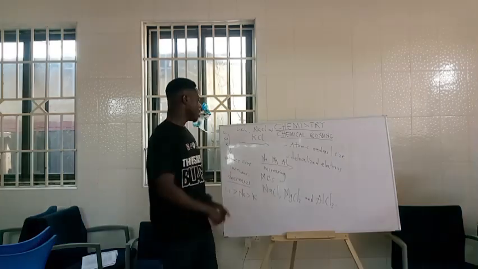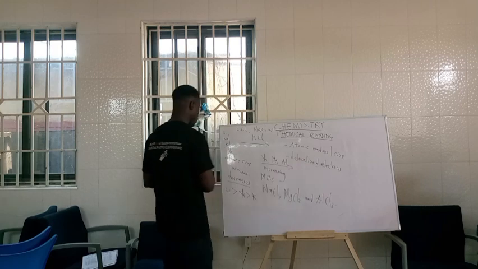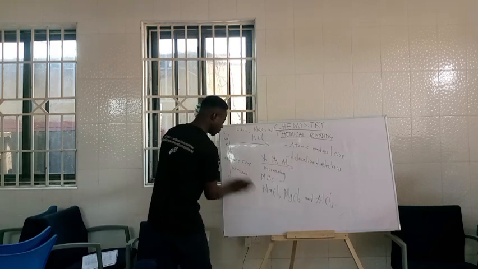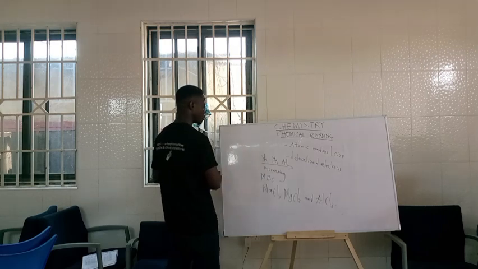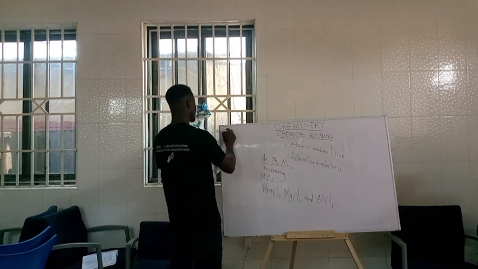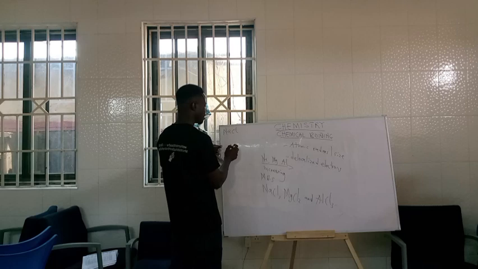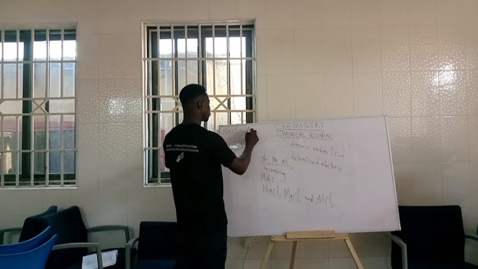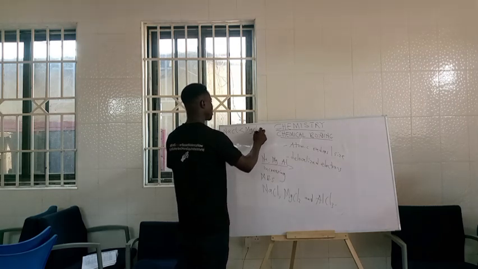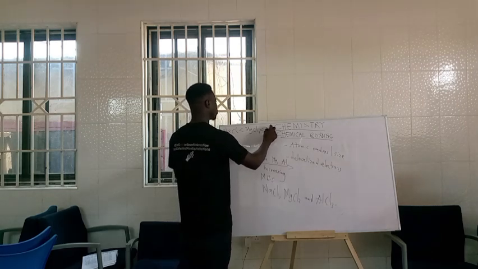In this case, the arrangement will be sodium chloride is less than magnesium chloride, is less than aluminium chloride.